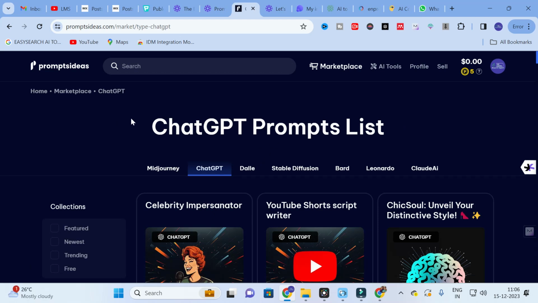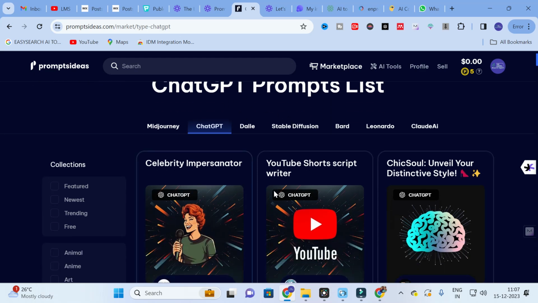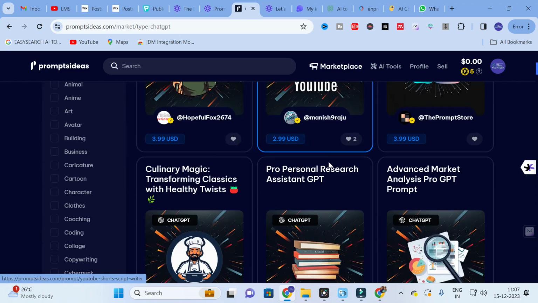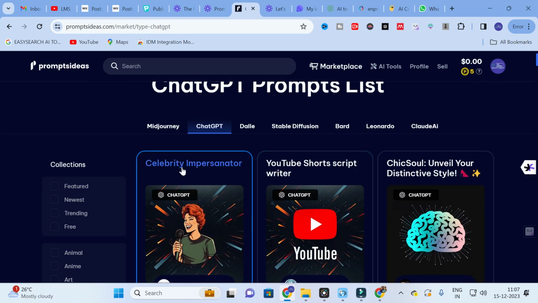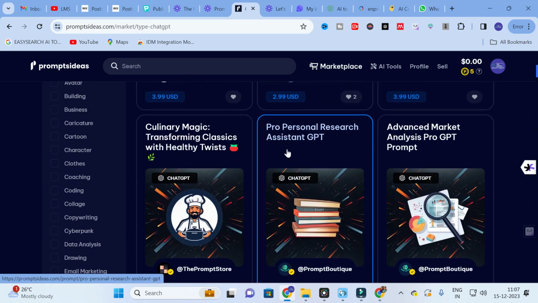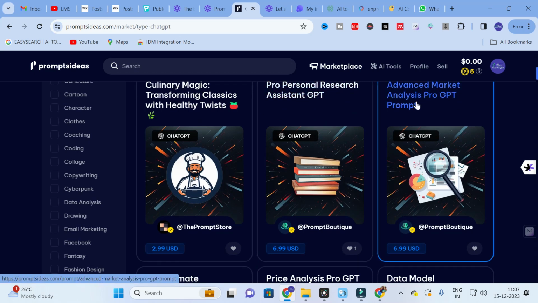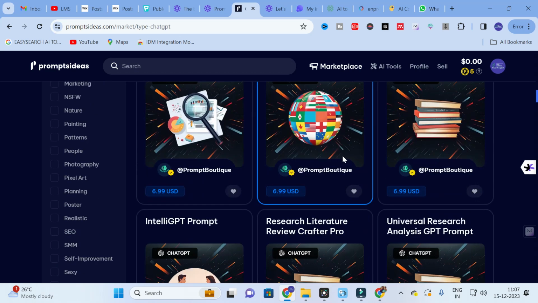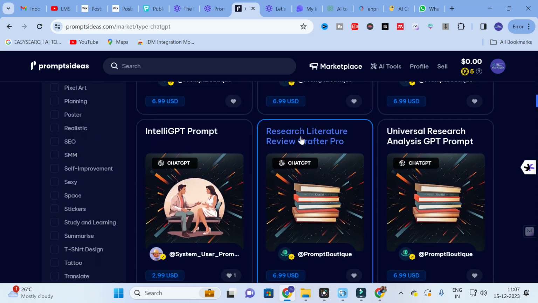Here you can see, this is the ChatGPT prompts list. In this you will have different prompts associated with ChatGPT, starting from celebrity impersonator, YouTube short script writer. Like that these are the prompts available. Here you can see personal research assistant, next advanced market analyst, next price analyst. Like that these are the things available. Here you can see research literature review crafter pro.